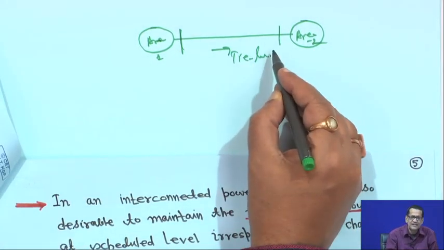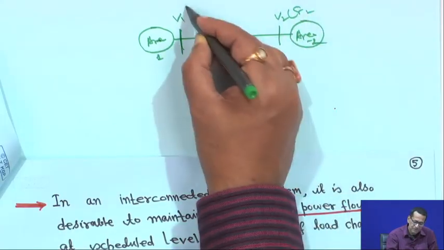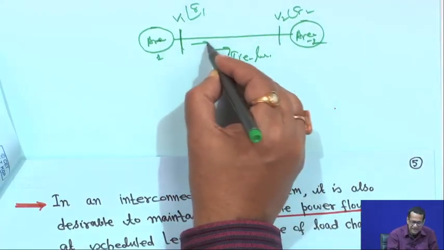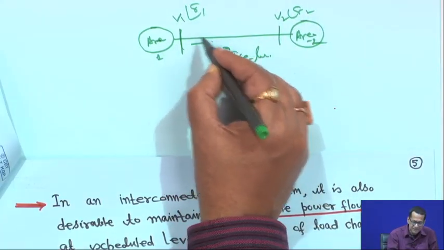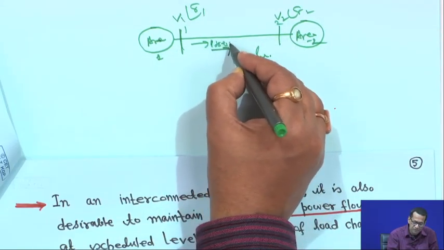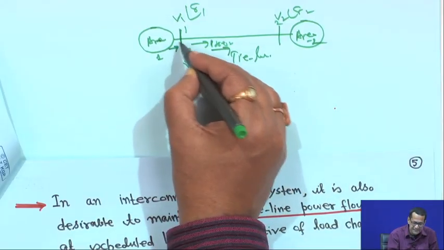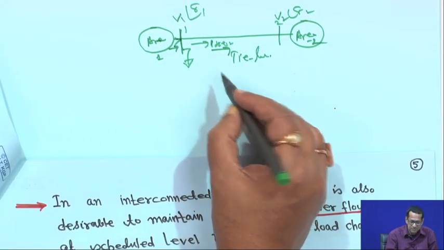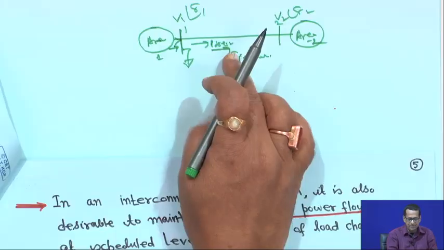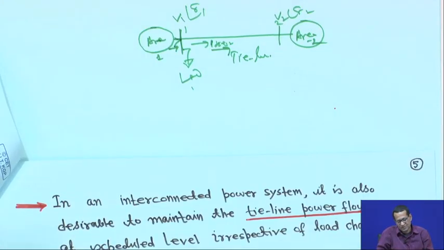Here the voltage magnitudes are V1 and V2 with angles delta 1 and delta 2, and tie line power flows from 1 to 2, P tie 12. There is load here and generation here. Basically, generation is equal to the tie power plus the load. Suppose the total load is shown like this. This is the schematic diagram.